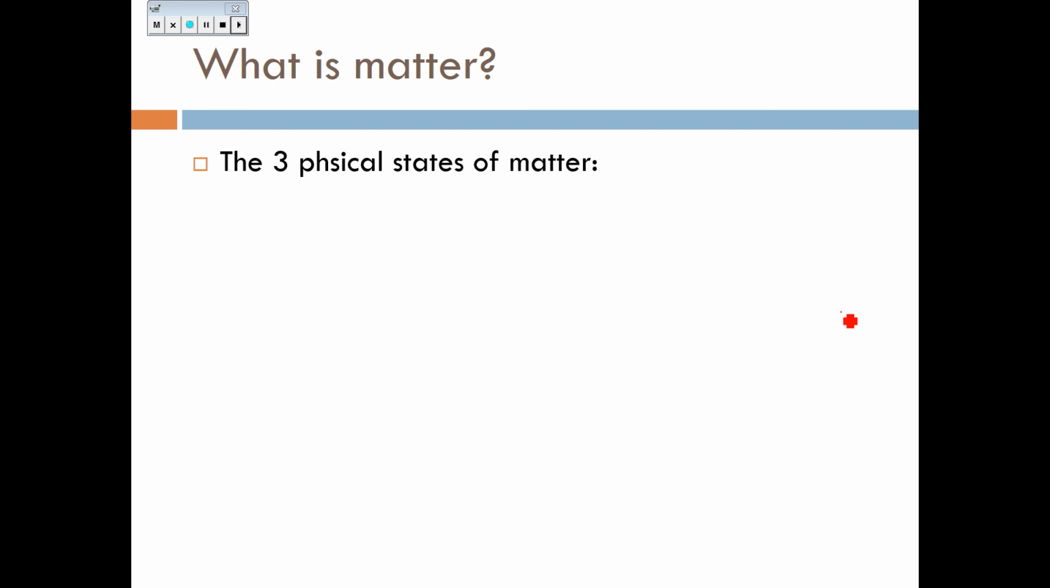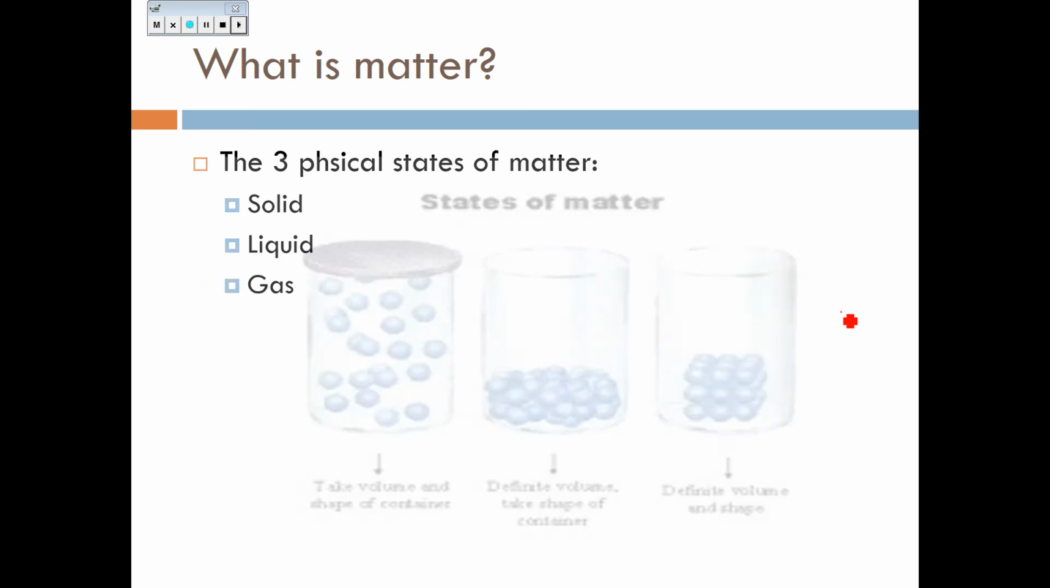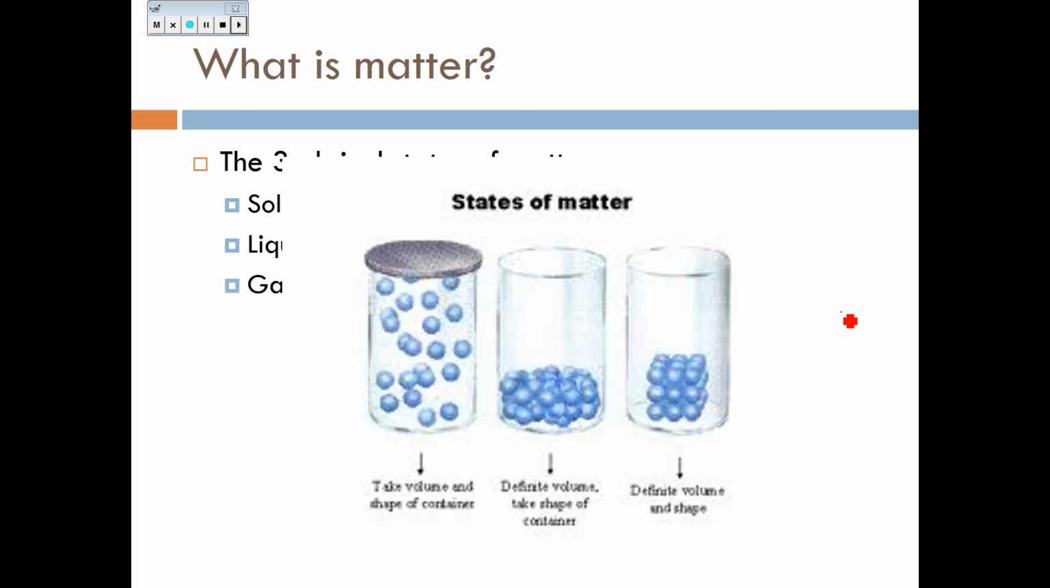There are 3 physical states of matter. You guys should know this by now: solid, liquid, and gas. In the solid state of matter, which is represented on the right-hand side, solid particles have the lowest amount of energy. The particles do not have enough energy to break apart from each other, and therefore solids have a definite volume and a definite shape.